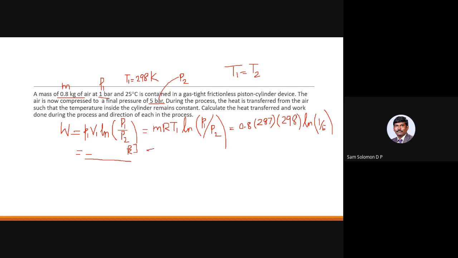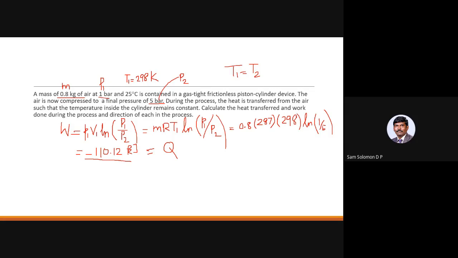Check what answer you get, and that answer is equal to your heat transfer. Because delta U is 0, Q should be equal to W. So it's a very simple 2-mark question. What answer are you getting for this? Minus 110.12 kilojoule. Because delta U is 0, Q is equal to W.